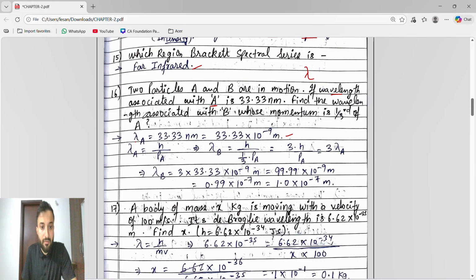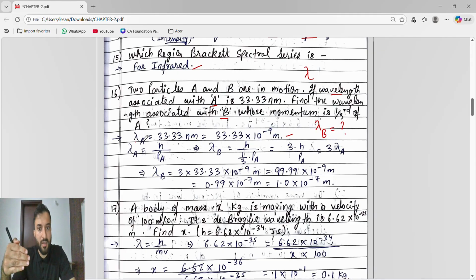They said to find the wavelength associated with B, whose momentum is 1/3 of A. That means the momentum of B is 1/3 of the momentum of A. What is the formula of wavelength? According to de Broglie, lambda is equal to h by mv if mass and velocity are given. If they are talking about momentum, then lambda is equal to h by p.